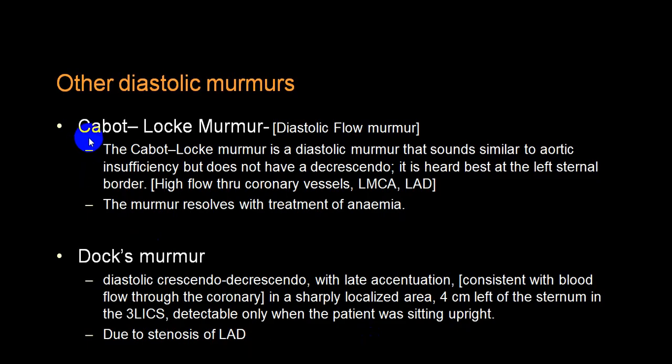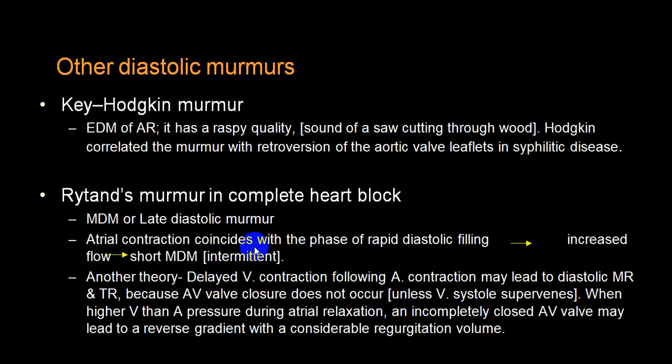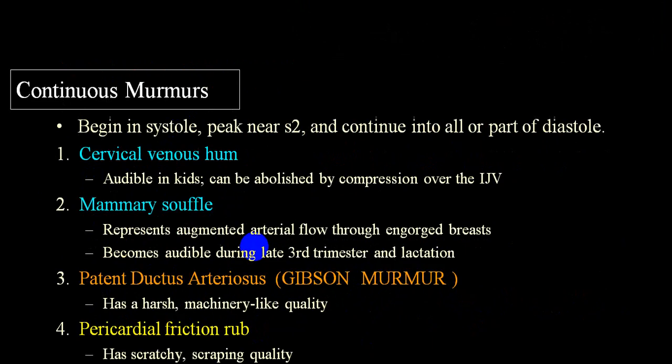These are other names like Cabot-Locke murmur, Dock murmur, Hodgkin's murmur, Rattan murmur. These are continuous murmurs. Classically, you will get one in a patent ductus arteriosus, and it is usually labeled as a Gibson murmur. If you remember this name, well and good. If you don't remember, remember patent ductus arteriosus. Then in a cervical venous hum, also you can get a continuous murmur.